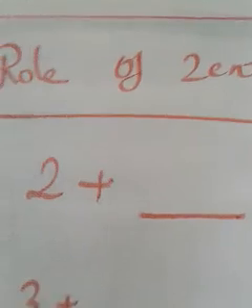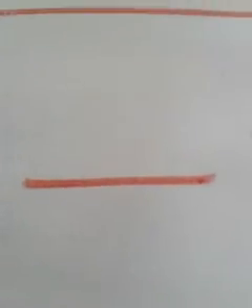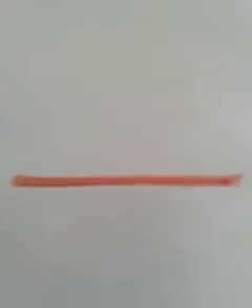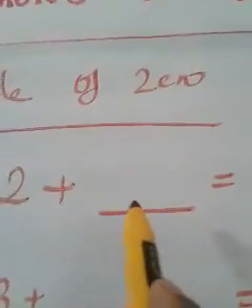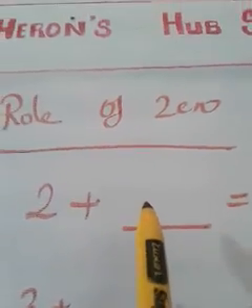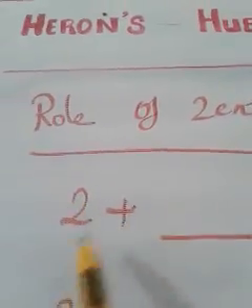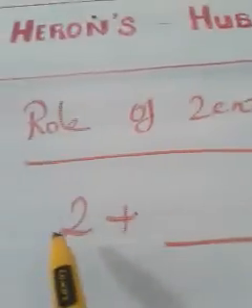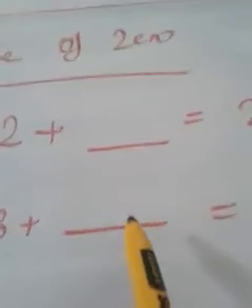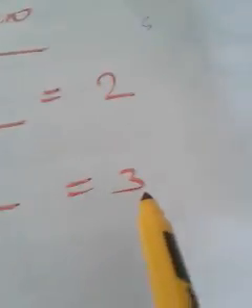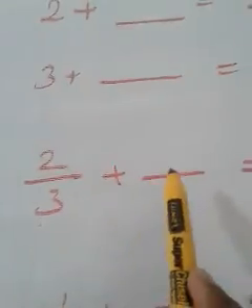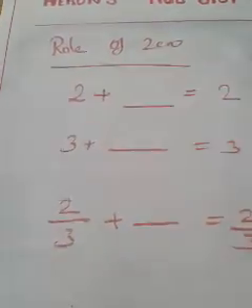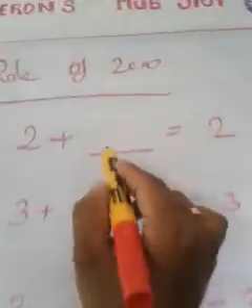This is your question. That means you have to find a number such that when you add that number with another number, you get the same number. That means if you add a particular number to 2, we have to get the same number 2. If you add a particular number to 3, we have to get 3. If you add a number with 2 by 3, we have to get the same 2 by 3. Then which will be that number? Can anyone tell me? Yes, of course, that is 0.